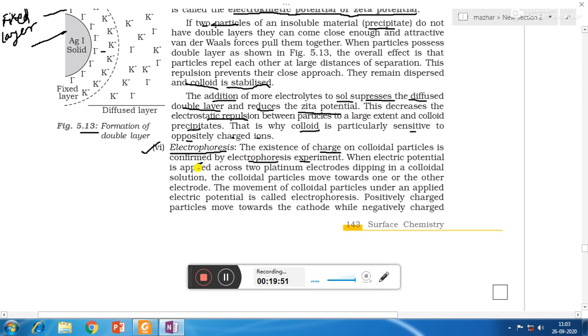When electrical potential is applied across two platinum electrodes dipping in a colloidal solution, the colloidal particles move towards one or the other electrode. The movement of colloidal particles under an applied electric field or electric potential is called electrophoresis. Positively charged particles move towards the cathode while negatively charged particles move towards the anode.